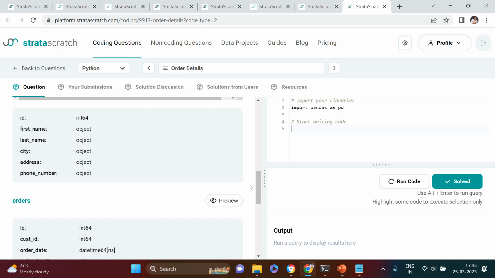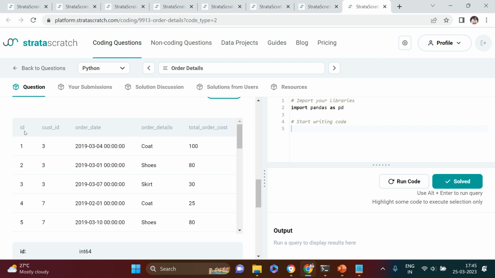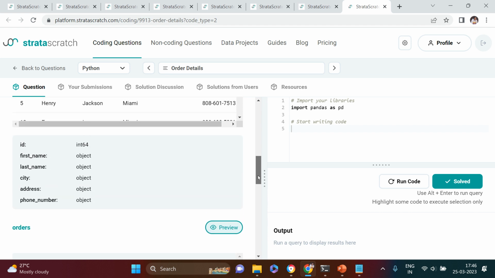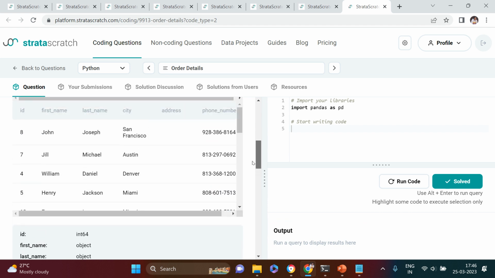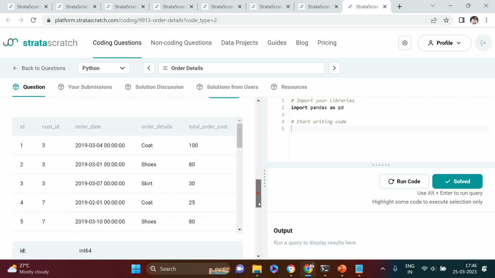Then let's see the order detail data also. Here we have the ID and cost ID. What we need to take care of is, here we have the ID column and in the second data frame we have the cost ID. So we need to make the join with ID and cost ID, not on ID and ID.